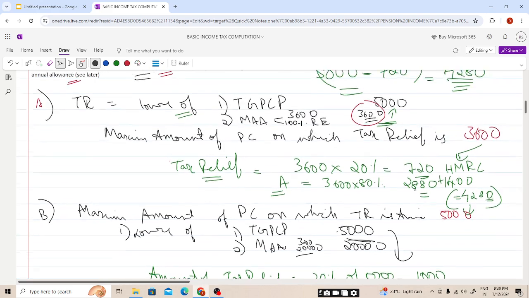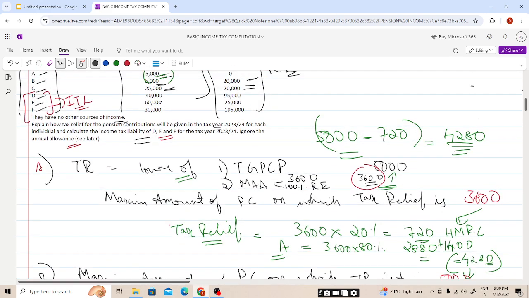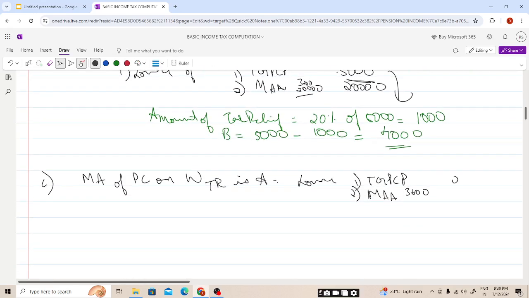Here the contribution for C is 25,000 and relevant earning is only 20,000, students. So the higher of these two amounts is 20,000. So the maximum amount on which tax relief is available is the lower of these two, it is 20,000, students.